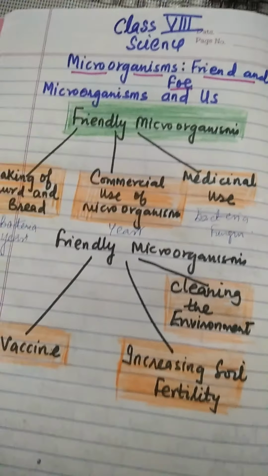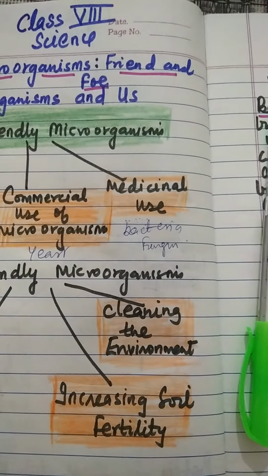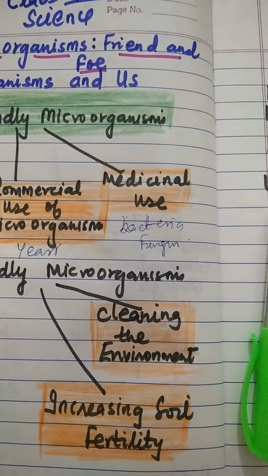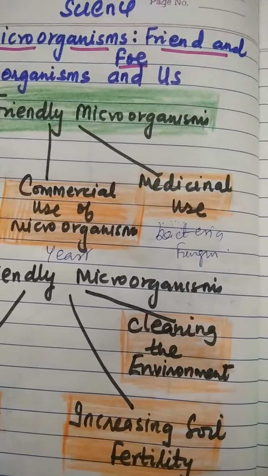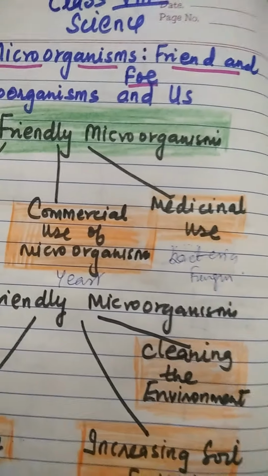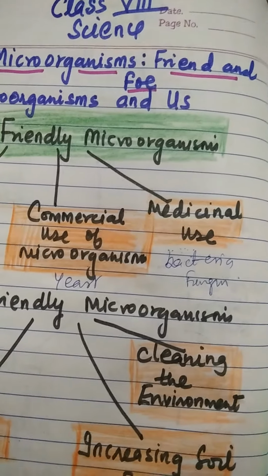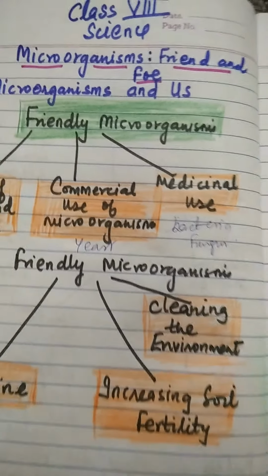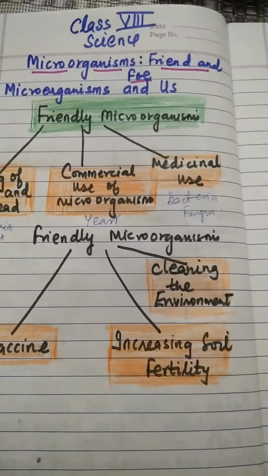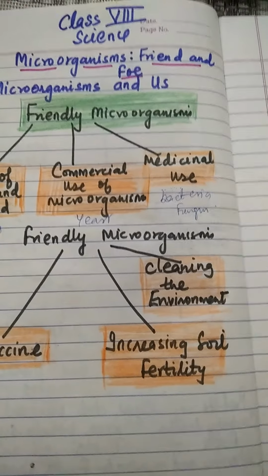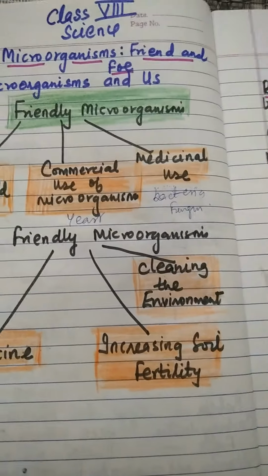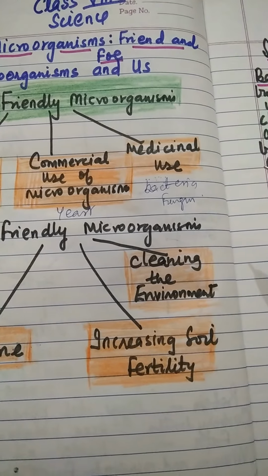For example, tetracycline, streptomycin. These are some of the commonly known antibiotics which are made from fungus and bacteria. Or we can also say that when disease-carrying microbes enter our body, the body produces antibodies to fight the invader.